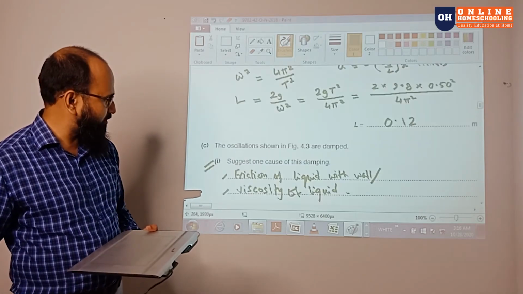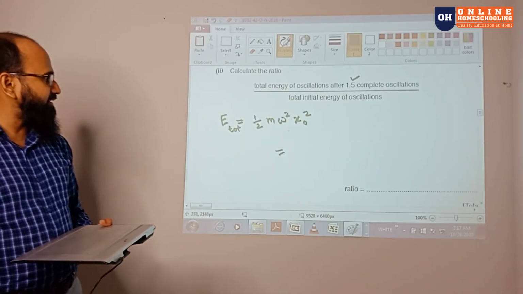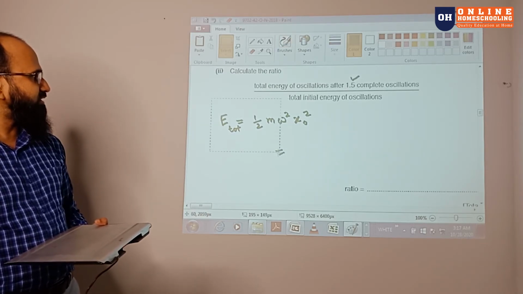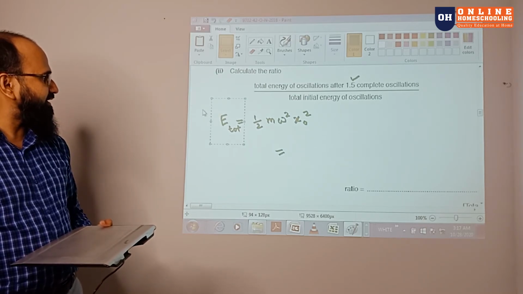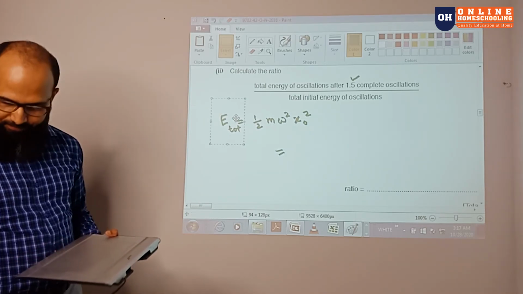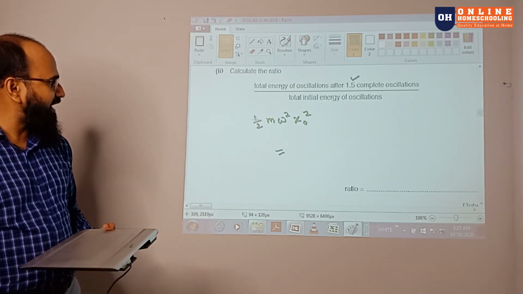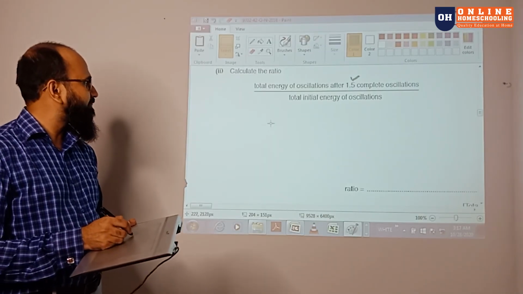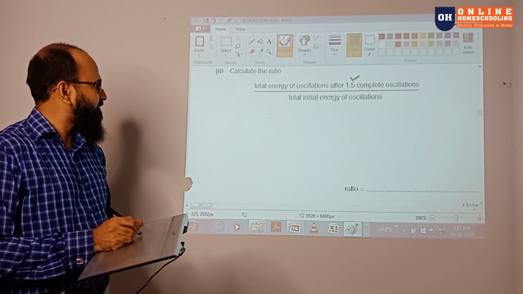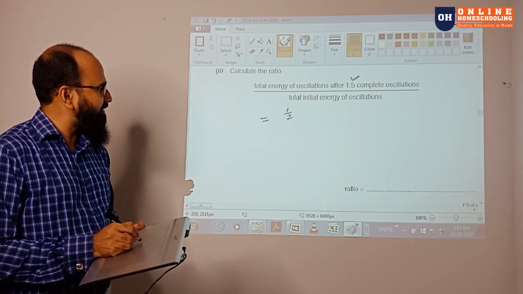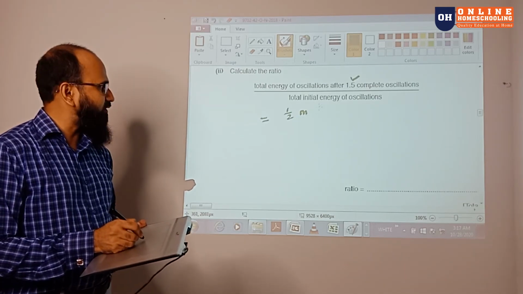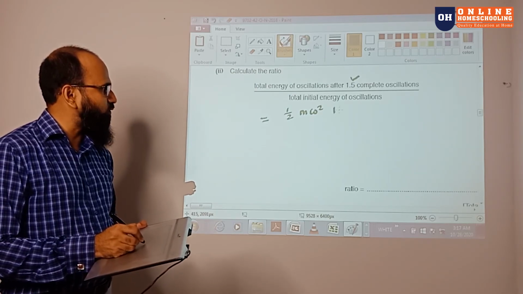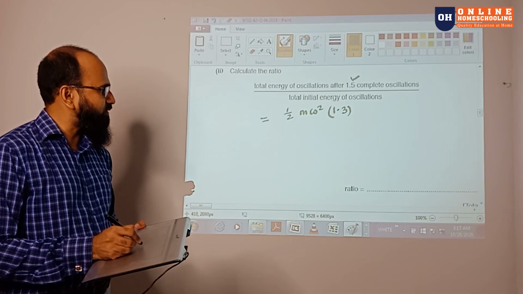So let's check what the question is asking for. They say this is the energy you have to calculate, the total energy. So let's solve this problem. I know that total energy is given by half m omega square x naught square. So let's put the value there. It's half of the mass of the liquid and omega square, and x naught is the maximum, 1.3 whole square.